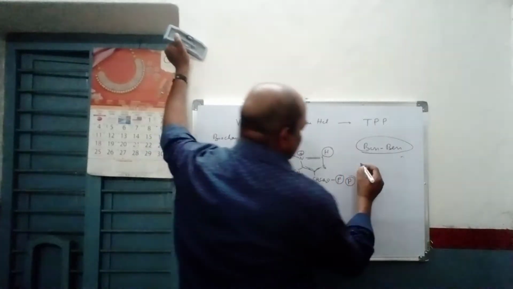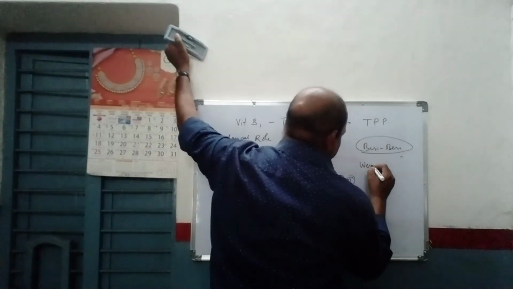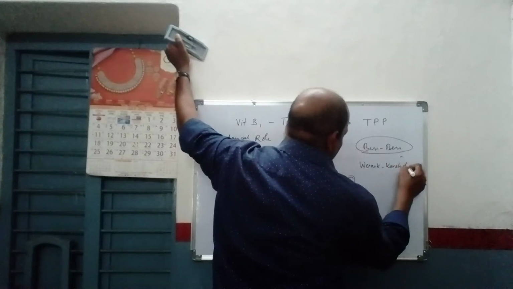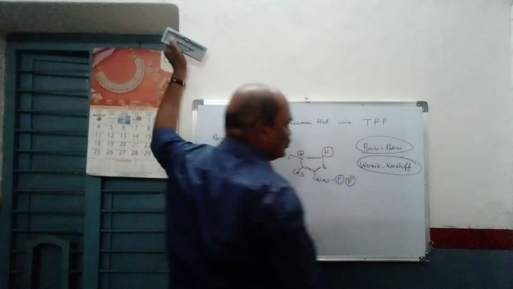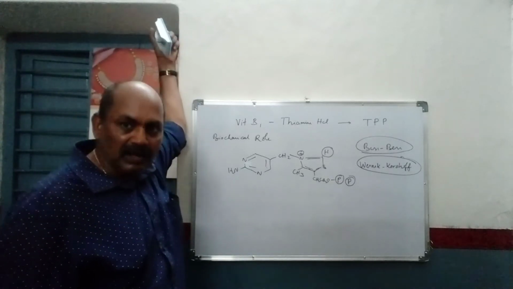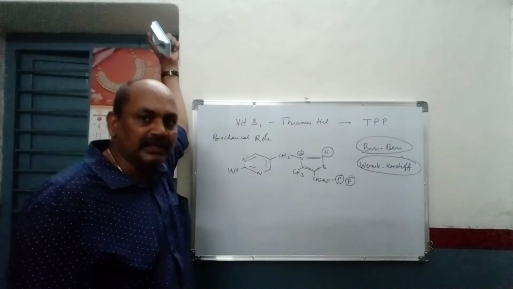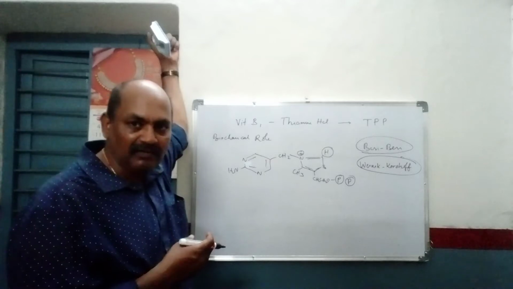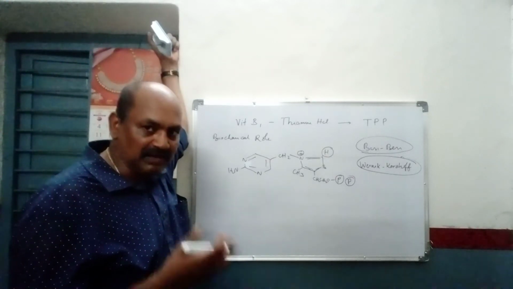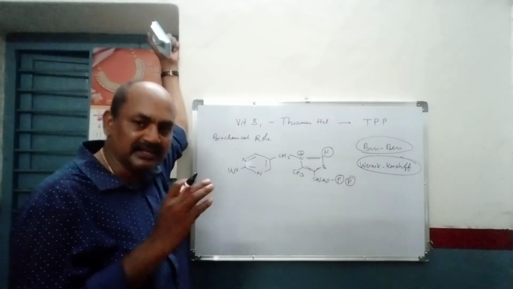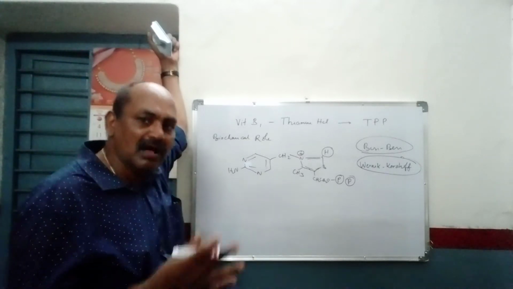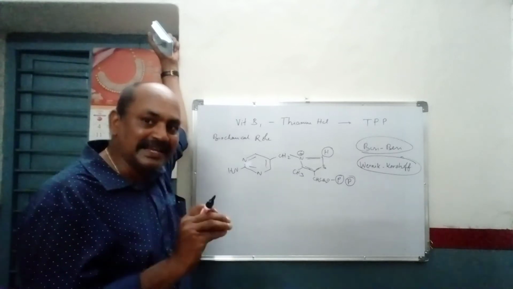And one more disease is there, Wernicke-Korsakoff disease. Persons who are continuously taking alcohol, chronic alcoholism, may have malabsorption of this particular vitamin. That means though we supply plenty of thiamine hydrochloride, because they are taking alcohol continuously, the GI tract loses the absorption site.